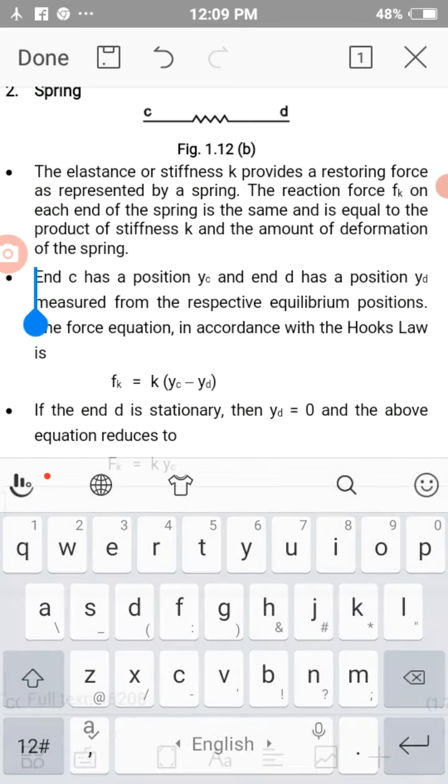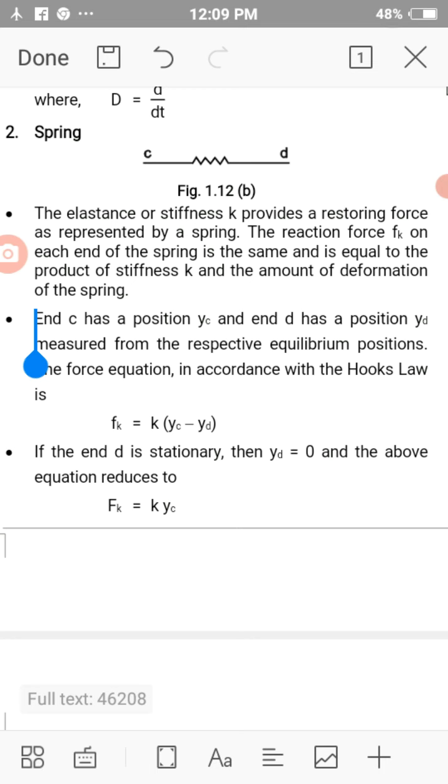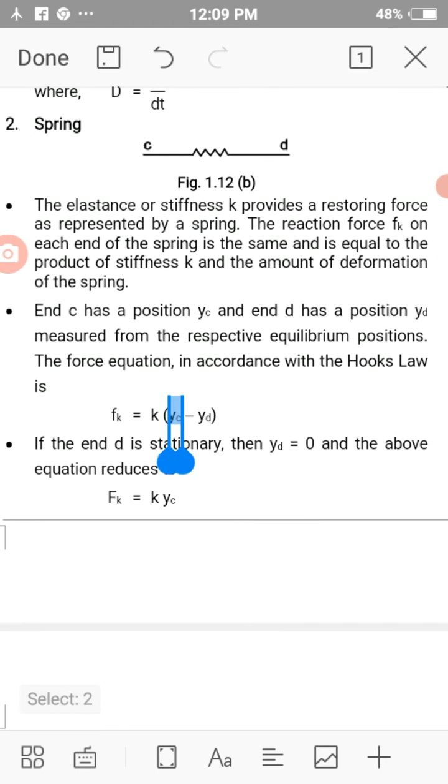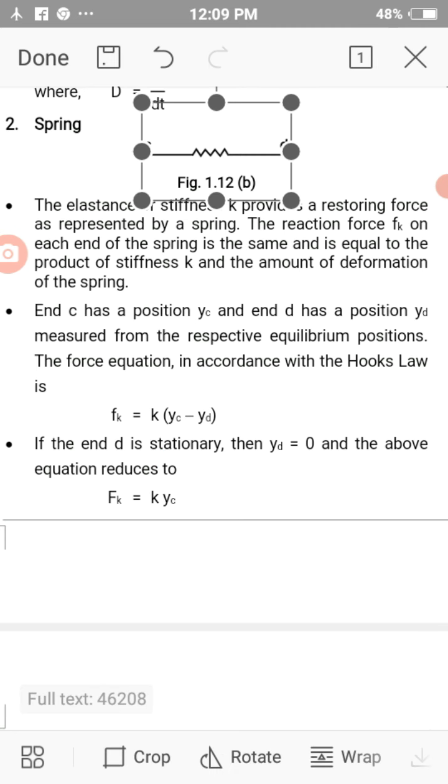End C has a position Yc and end D has a position Yd measured from the respective equilibrium positions. And so the force equation is given as K into Yc minus Yd, where Yc is the position at initial level C, and Yd has a position measured from the respective equilibrium position.